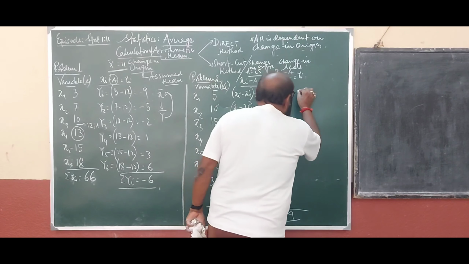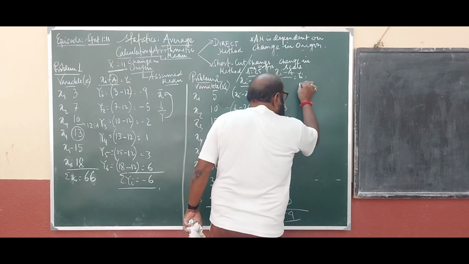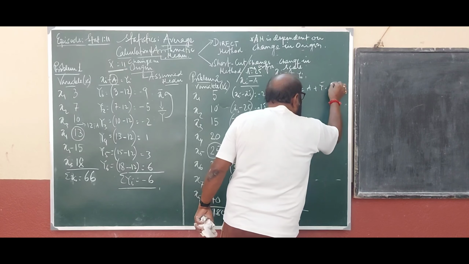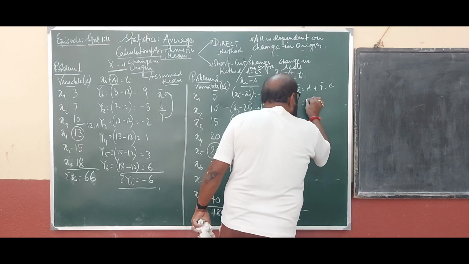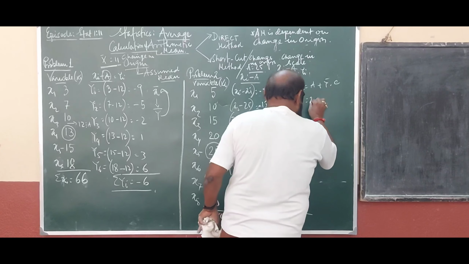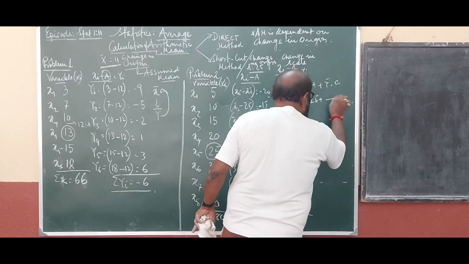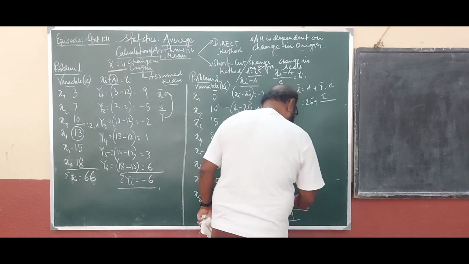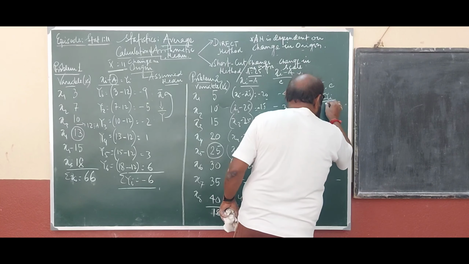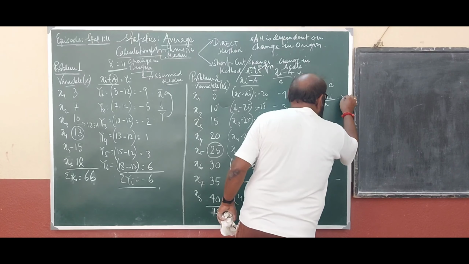Now what will be the arithmetic mean? Arithmetic mean I have already shown you: x bar equals a plus y bar into c. The value of a equals how much? a has been taken as 25. y bar means summation y_i by n, that is minus 4 by 8, and c equals 5.